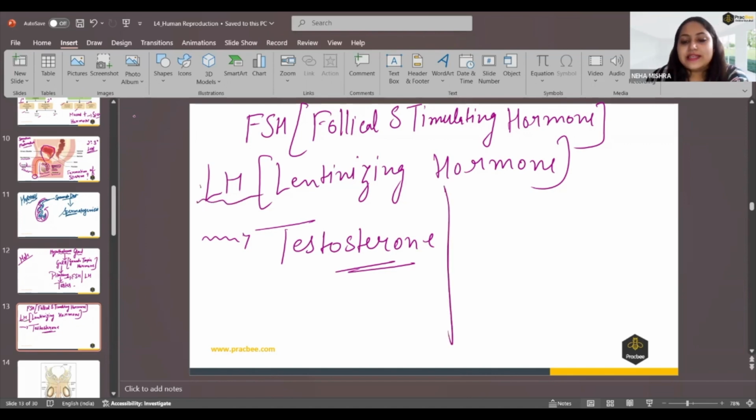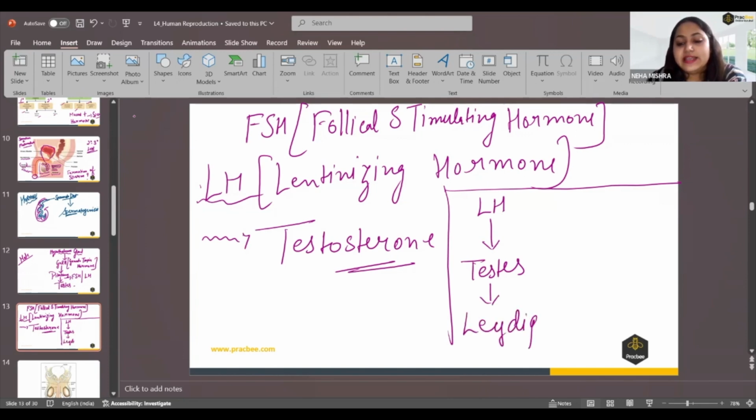Basically it happens this way. First of all, luteinizing hormone will knock at the testes, at the Leydig cells. These Leydig cells will finally give the action to the testes that now you have to release testosterone hormone. This is the function of luteinizing hormone.